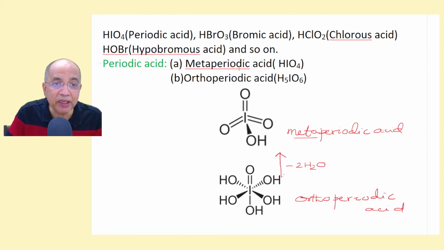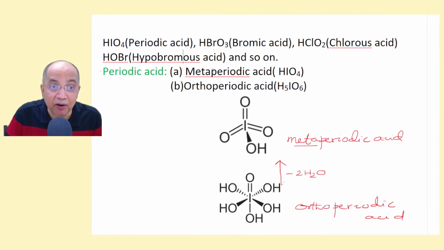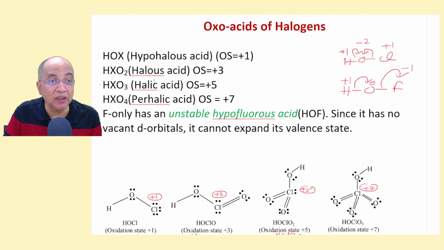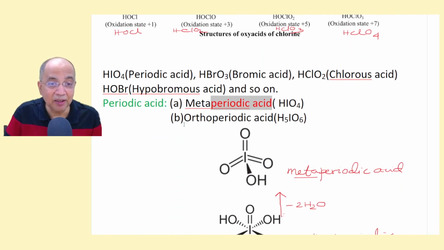Remember, periodic acid has 2 types. One is pure periodic acid, with more water content. But the periodic acid which we often mention is metaperiodic acid. Perhaps you do not know, periodic acid generally is HIO4, the formula I have written here, and that is in fact meta.